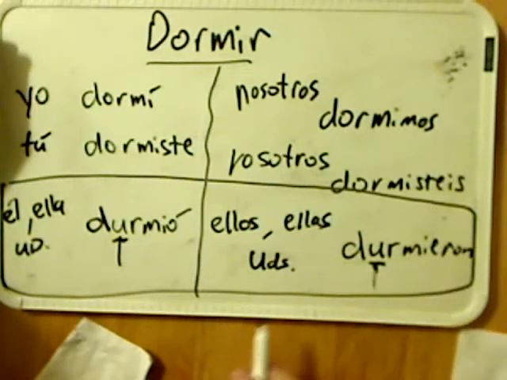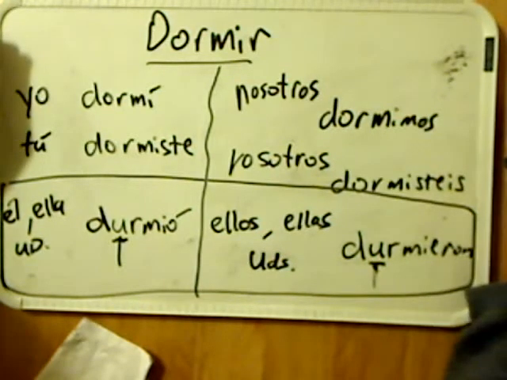Again, the reason we know that dormir does this is because dormir stem changes in the present tense. It's an IR verb, so an IR verb that stem changes in the present tense also has a stem change in the preterite. In this case, the O turns into a U in the third person conjugation.